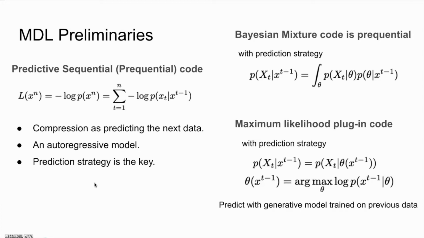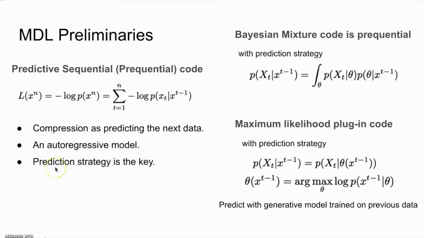Another method that computes the description length of the entire data sequence without explicitly computing the description length of the model is to use the so-called prequential or online code. Prequential here stands for predictive sequential. The idea behind this code is to rewrite the log probability of the data sequence as a sum of log conditional probabilities of each observation given previous observations. In this way, the problem of compression is turned into a problem of predicting the next data. This can also be viewed as an autoregressive model.